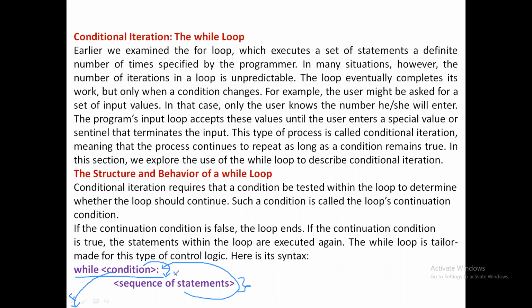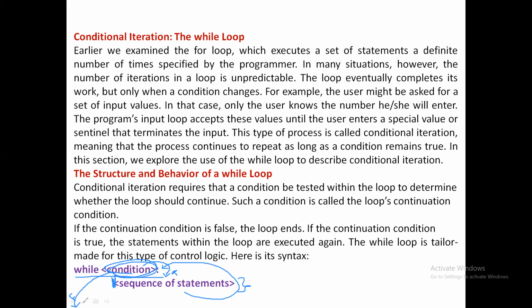If the condition is true, it goes inside the loop, executes the set of statements inside the body of the loop, and then goes back to the condition testing again. If the condition is false, then the control goes out of the loop. So the structure of the while loop specifies that the set of statements inside the body of the while loop will be executed only if this condition is satisfied.